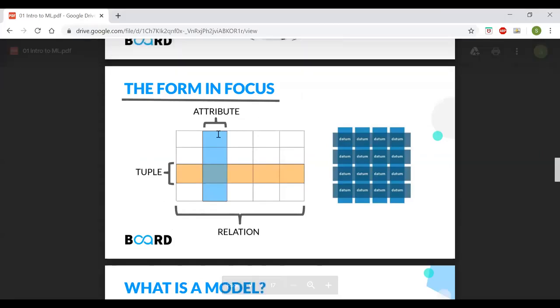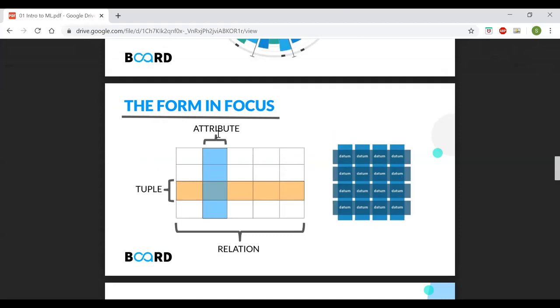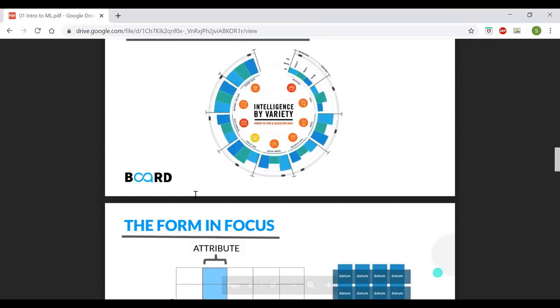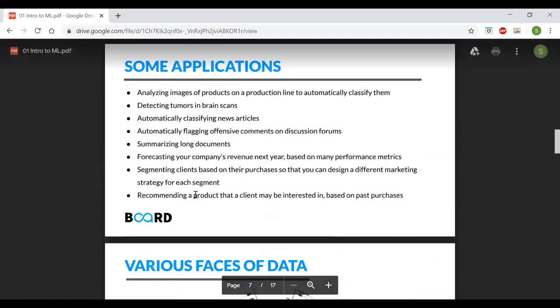Attribute is nothing but a particular feature. Whenever we are calling a feature, it is nothing but an attribute. So it is just a different name for a feature. Tuple is a value between a data point and the particular feature. I hope this is clear.